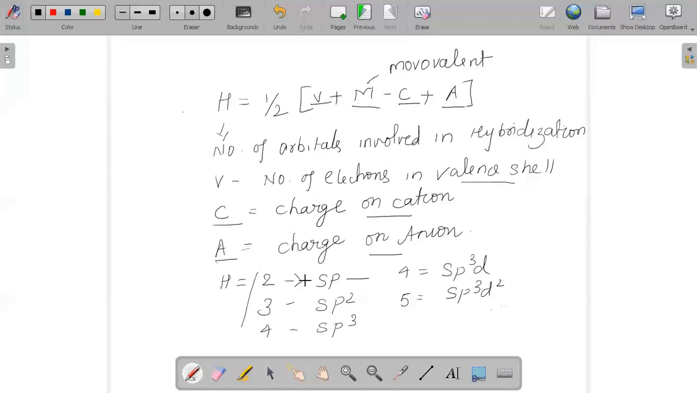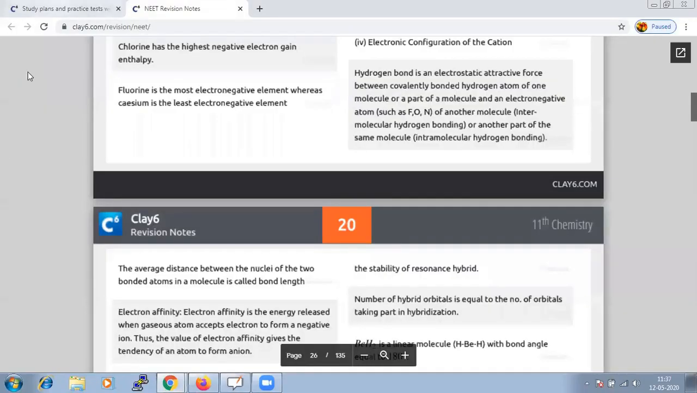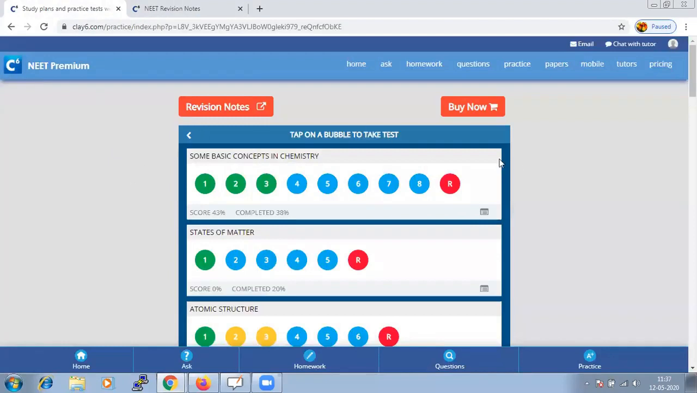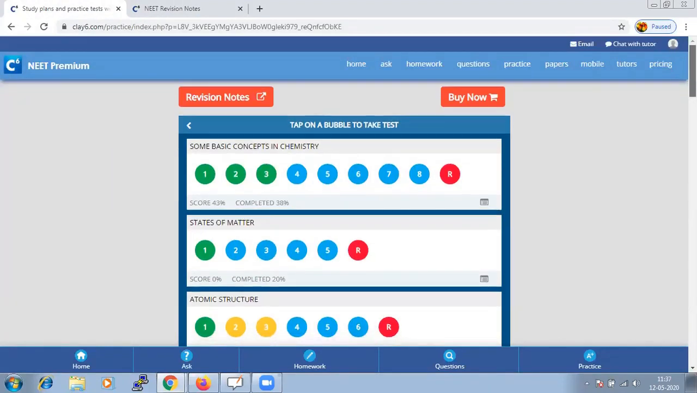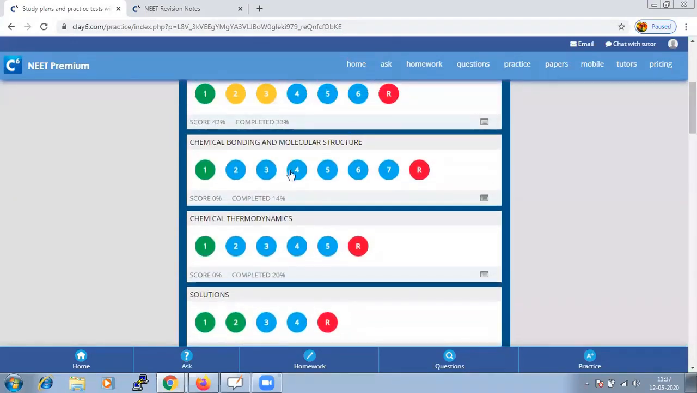So this is the concept of our chapter, chemical bonding, and let us do a test which is based on these concepts. So if I go to the chapter of chemistry, let us take questions from chemical bonding and molecular structure.